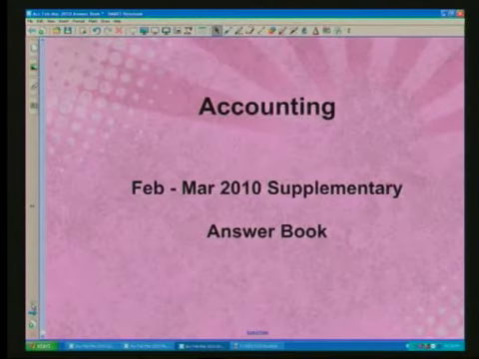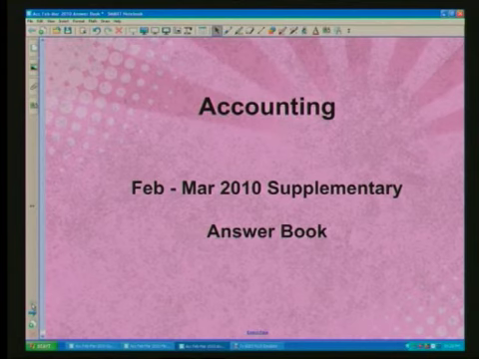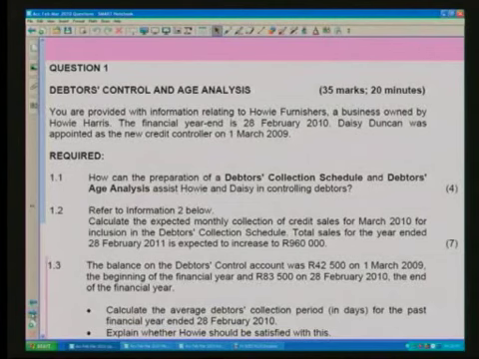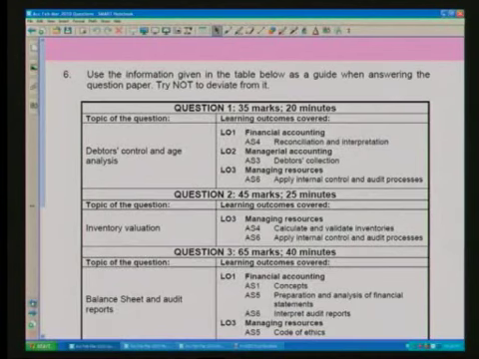Okay, now, when you engage yourself in an accounting paper, it's always very important to look at the question and to see what you are given. Let's look at this question paper now. And we're going to find that in this paper, there is a guideline for you.